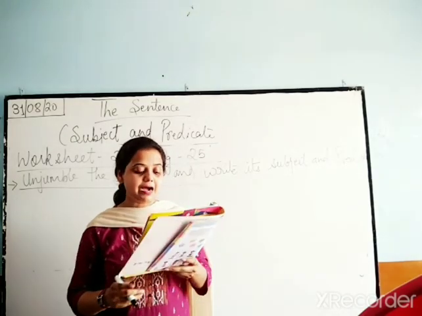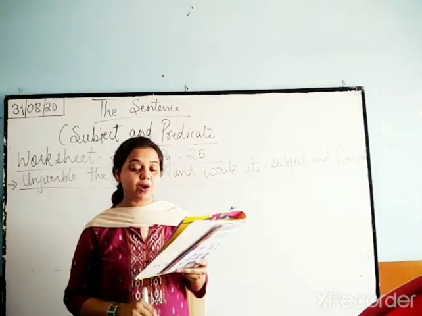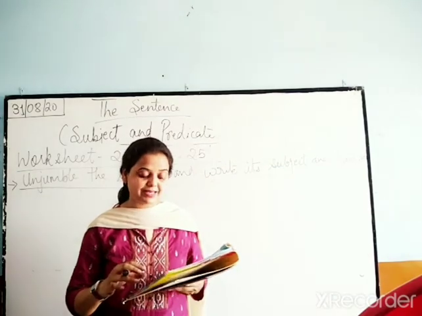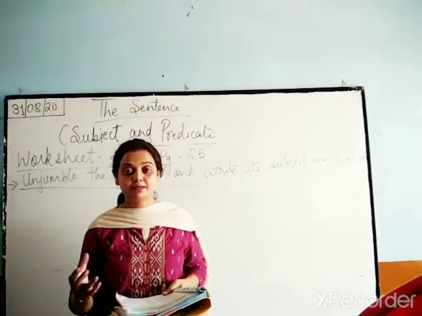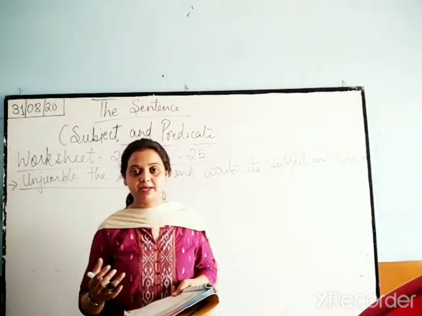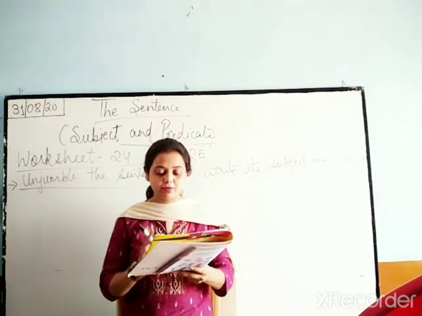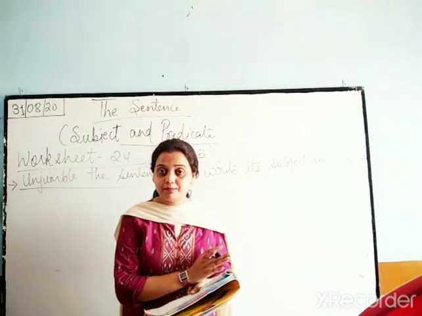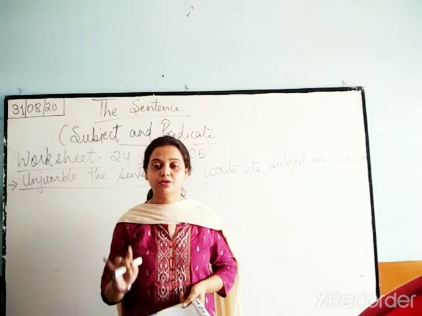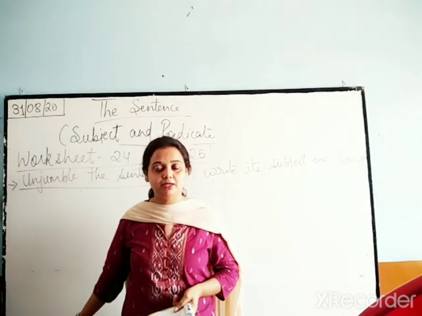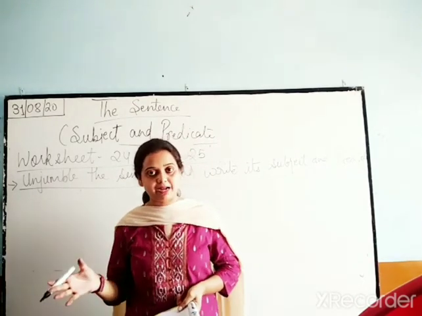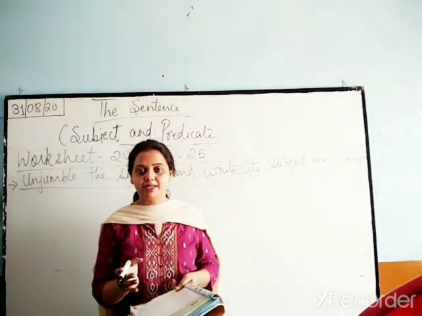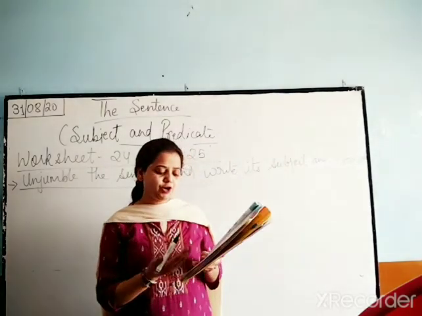Now to the next one. Unjumble the sentence and write its subject and predicate. It's a very interesting one. We have to unjumble these jumbled sentences. We are writing in the proper way so that it has some meaning, and then we have to find the subject and predicate. So children, today here we will do the unjumbling only, but to separate subject and predicate, this is your homework. You have to do it because lots of exercises we have done in which you have to identify subject and predicate, also the verb. But here you have to just identify subject and predicate. This you can do on your own. There are only 4 sentences.